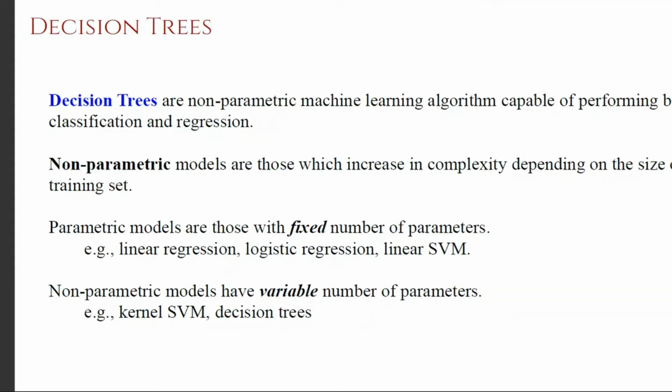By knowing the number of attributes, it is not possible to say how many parameters are required to come up with an efficient model for that problem. Such models are referred to as non-parametric models. So in short, if you cannot predefine the number of model parameters, then it is called a non-parametric model. If you can predefine the number of model parameters, they are called parametric models. So this is how the distinction is.